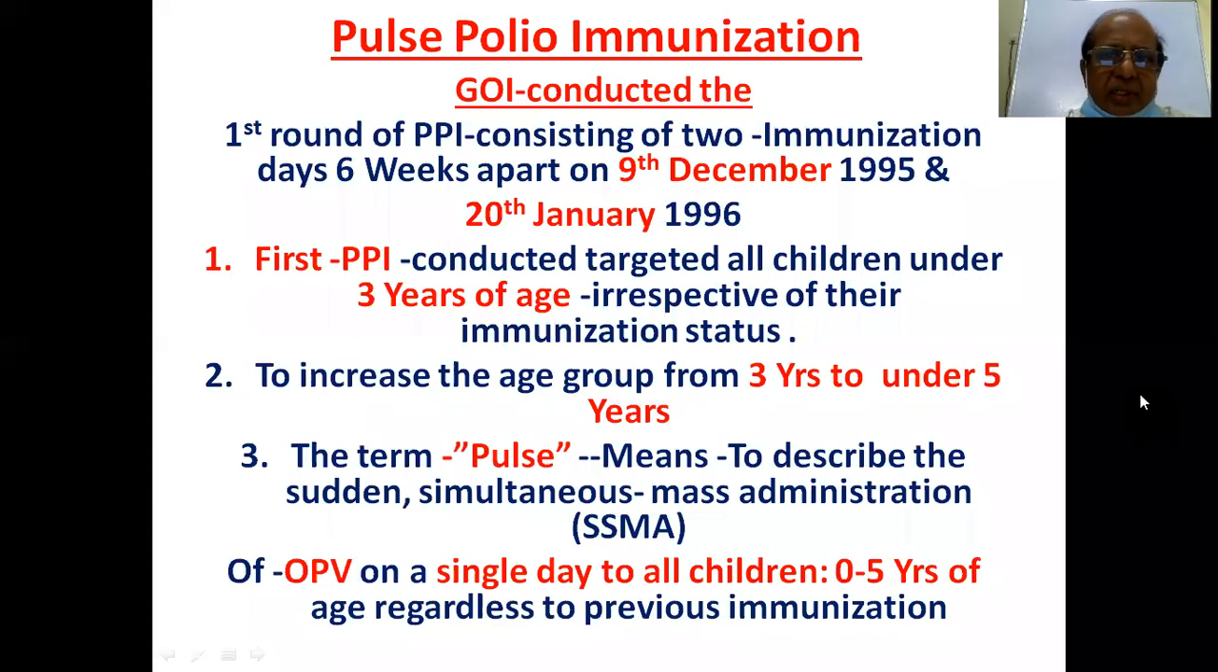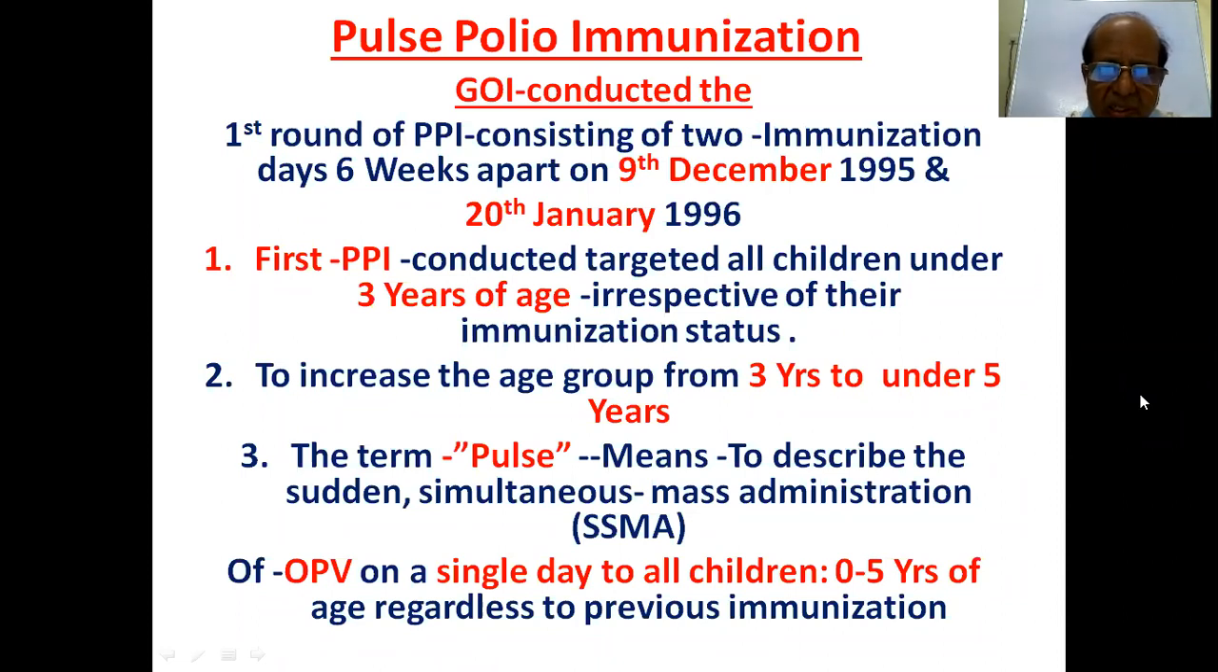The Government of India conducted the pulse polio immunization. The first round of PPI consisted of 2 immunization days, 6 weeks apart, on 9th December 1995 and 20th January 1996. These days were on Sundays, so it is also otherwise called Polio Sunday. The first PPI targeted all children under 3 years of age, irrespective of their immunization status, but they wanted to increase the age from 3 years to 5 years.